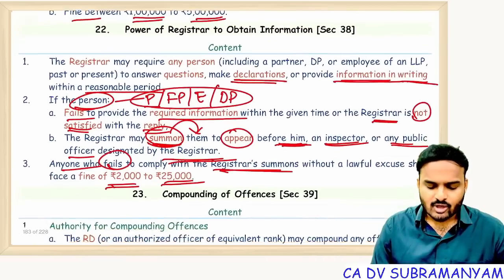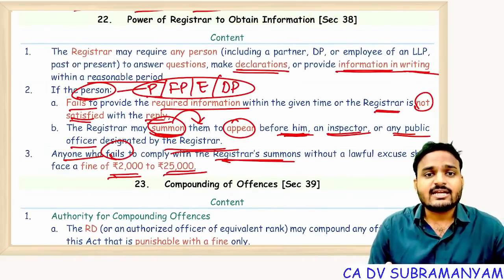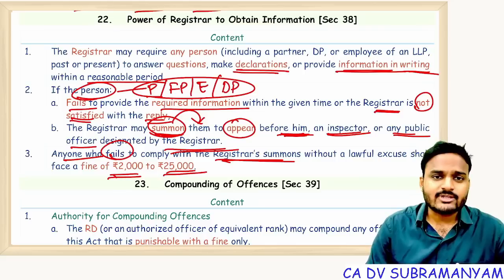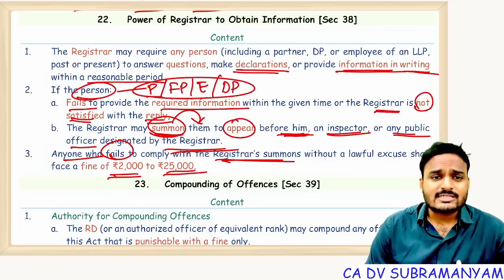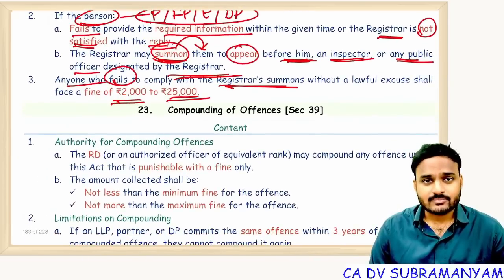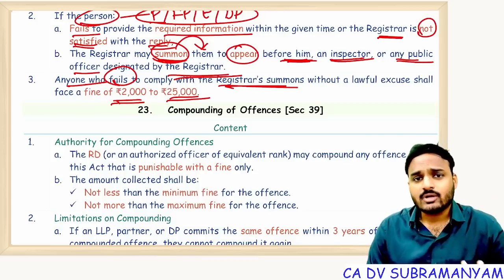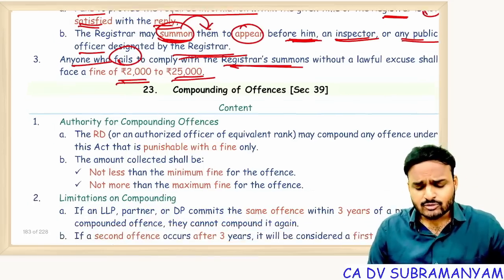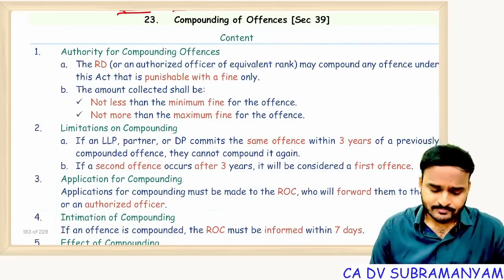Clear? So this section is all about the ROC, if needed, getting additional information from the persons connected with the LLP. If these people are not filing information, or the filed information is not satisfactory, the ROC issues an order to appear, ordering them to appear before the ROC. Failure to comply with the ROC summons, penalty 2,000 to 25,000.